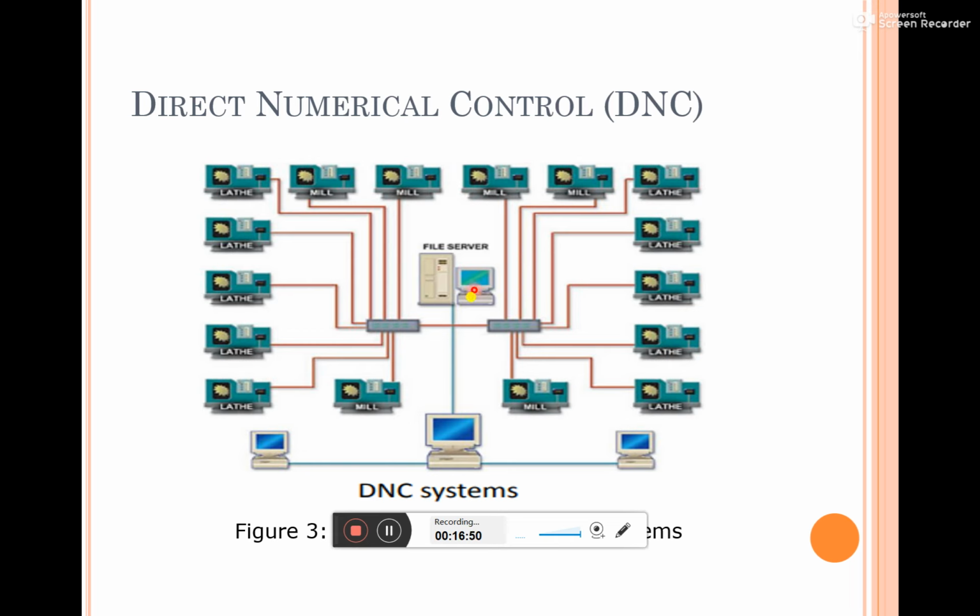Then there will be one or a group of machine control units that will control these individual lathe machines or milling machines. Such a system is called direct numerical control.